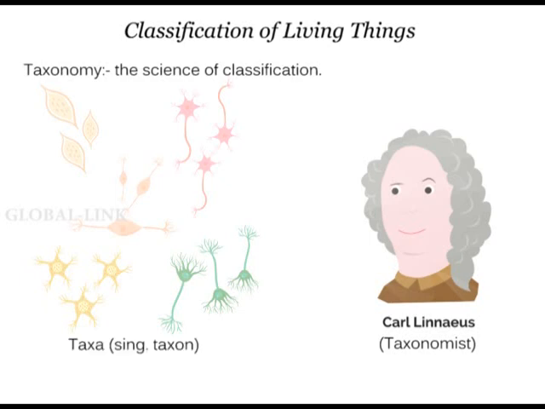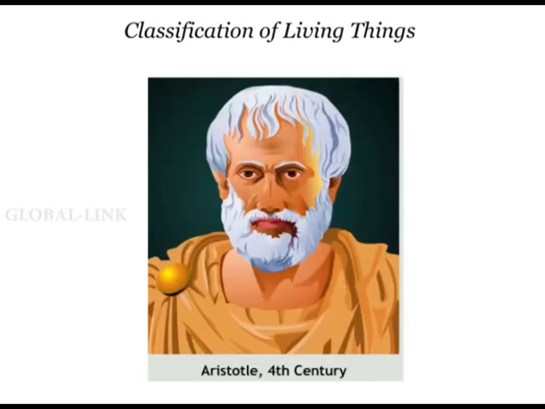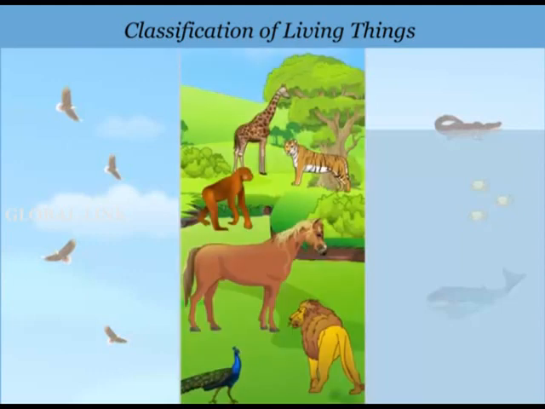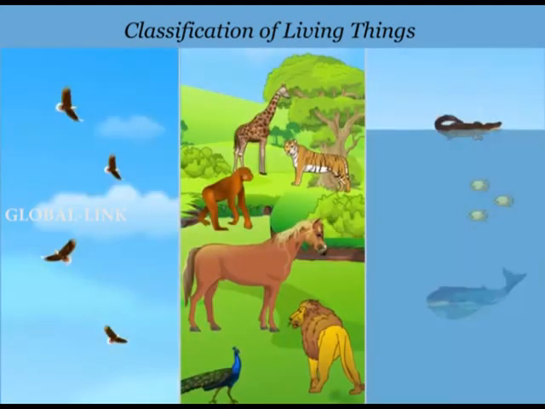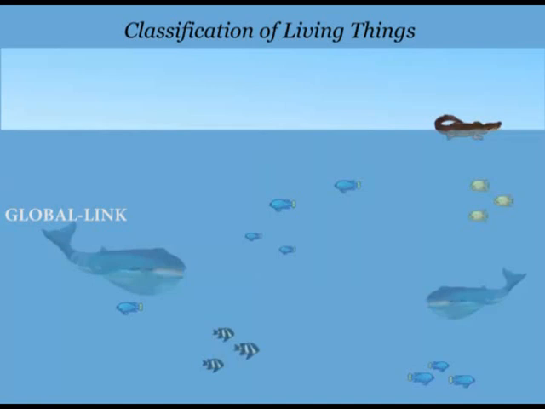In the 4th century, the Greek philosopher Aristotle classified animals based on whether they live on earth, in water, or in the air. However, this kind of classification was very unscientific because obviously it placed unrelated organisms like fish, crocodiles, and whales living in water in the same group.